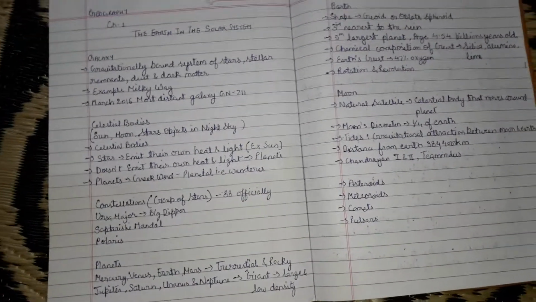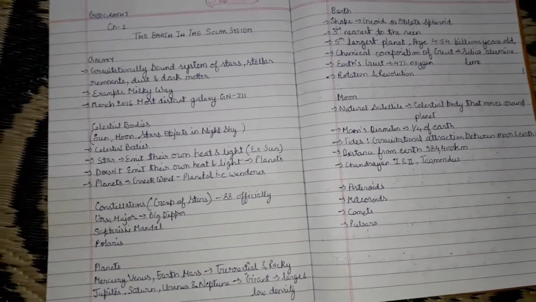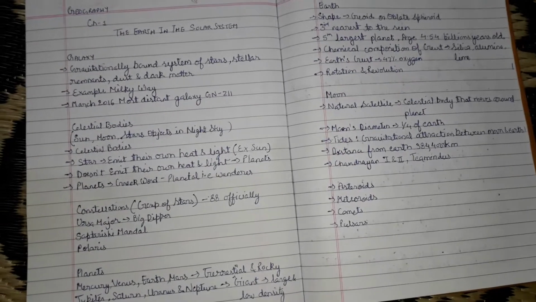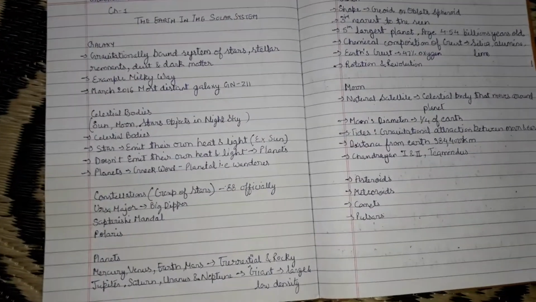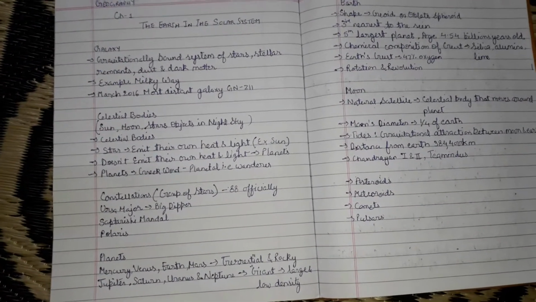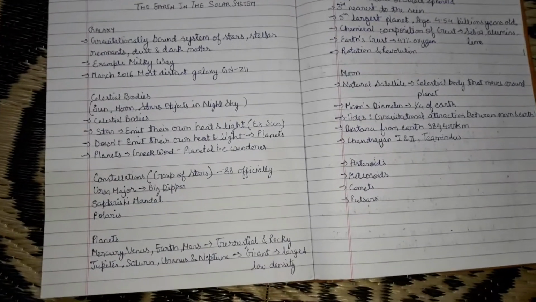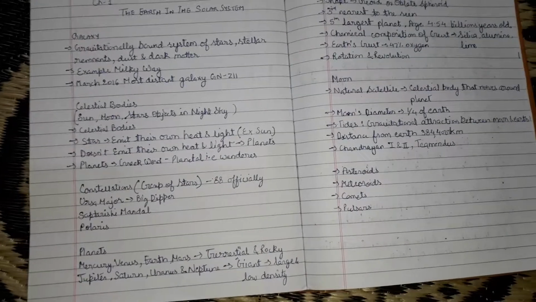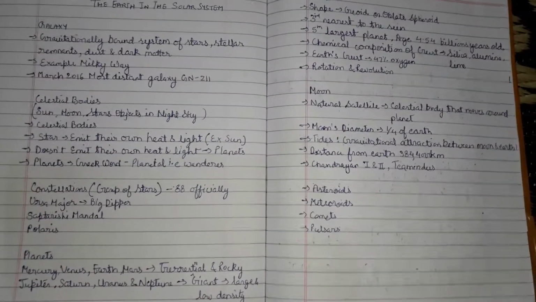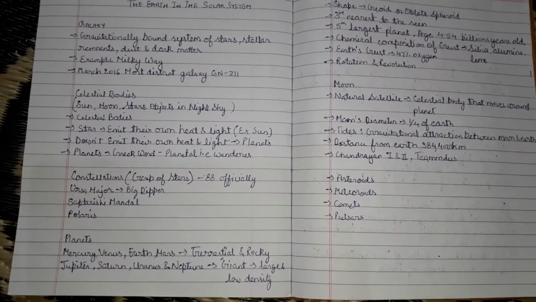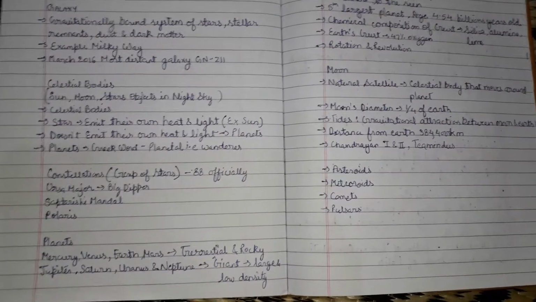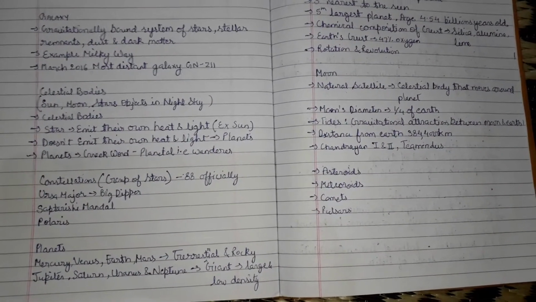Then you have Jupiter, Saturn, Uranus and Neptune, which are giant planets. They are large and are considered to be low density planets.